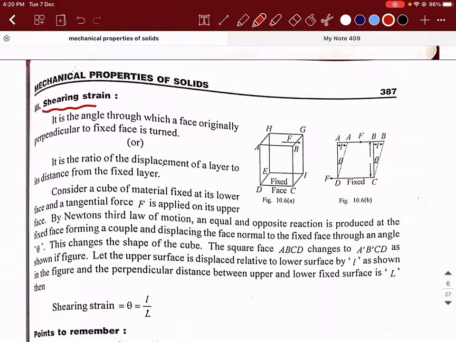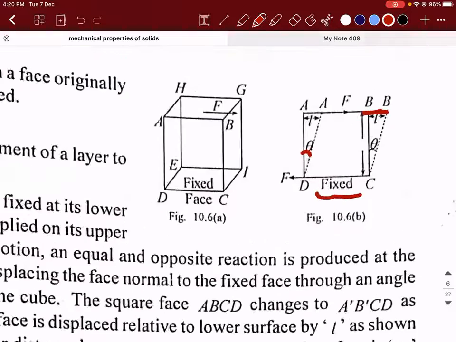Then what about shearing strain? Shearing is something which is happening by tangential force. So shearing strain means when you apply a tangential force, the topmost surface will get shifted by a certain value, but the bottom portion will be fixed, so there is a change in shape of the object.